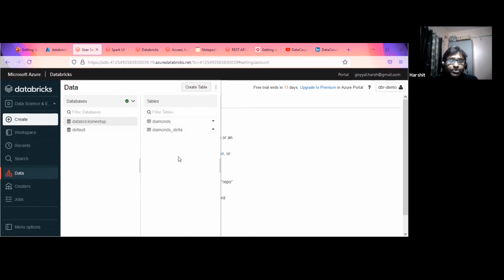If we have worked in the Cloudera environment, we have the Hive metastore, where we save metadata information like what the table is, what the table structure is, what the databases are.